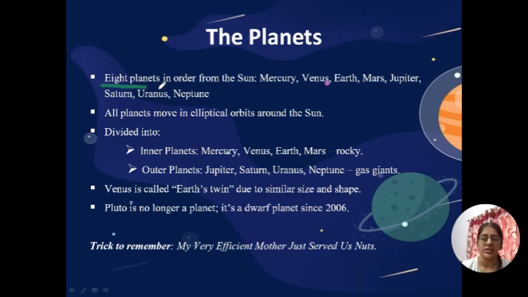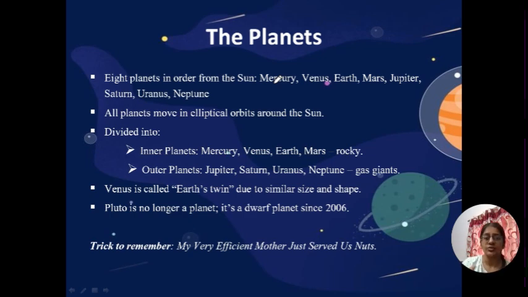So there are 8 planets from the sun, like there is the sun, and then from here there are 8 planets. The first one is near to the sun, then the other ones. Okay, so let's learn about it. The first one is Mercury, then second Venus, then Earth, Mars, Jupiter, Saturn, Uranus, and Neptune. Repeat after me. Mercury, Venus, Earth, Mars, Jupiter, Saturn, Uranus, Neptune.